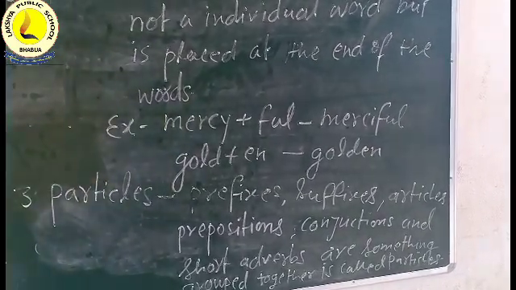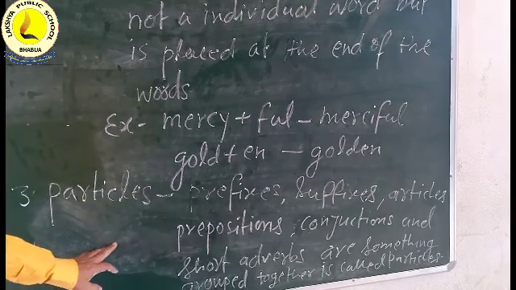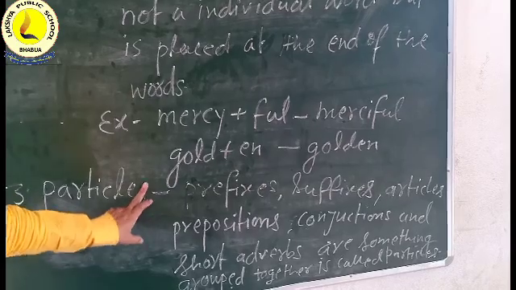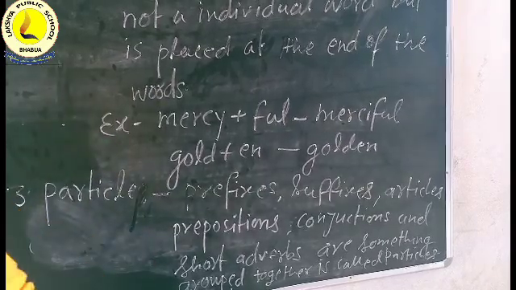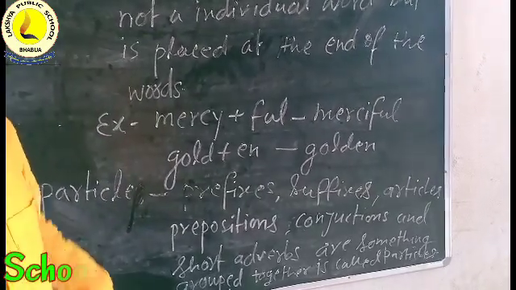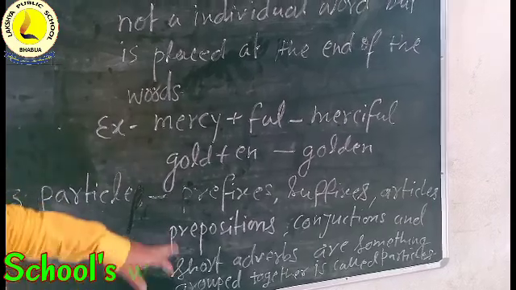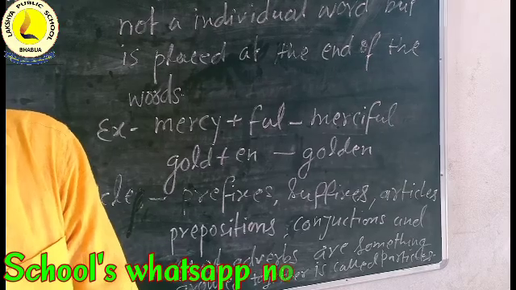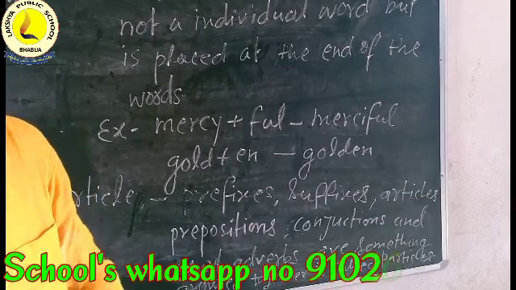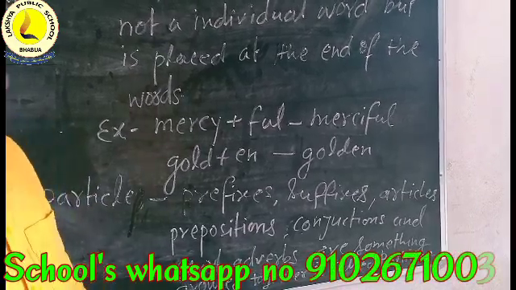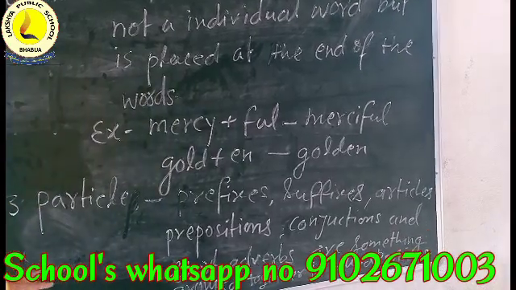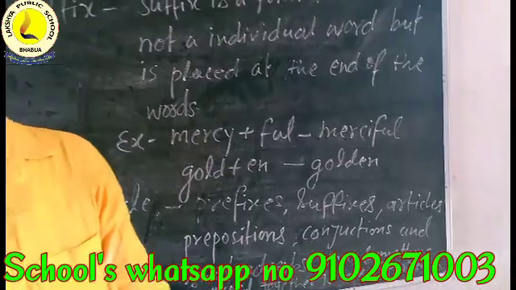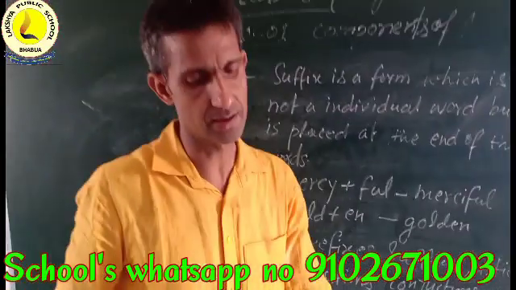So you have to also read the particles. Prefixes, suffixes, articles, prepositions, conjunctions, and some short adverbs, for example in, out, are something grouped together and are called particles. So here is the end of lesson 1 of English grammar, class 6.